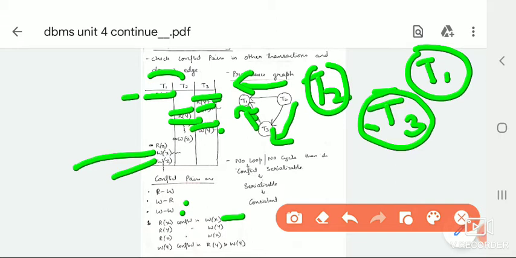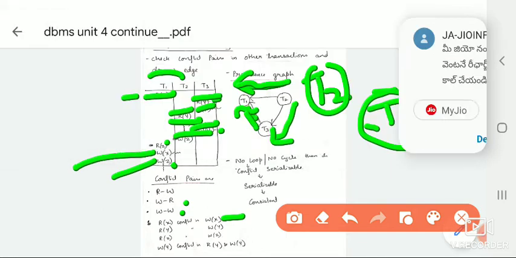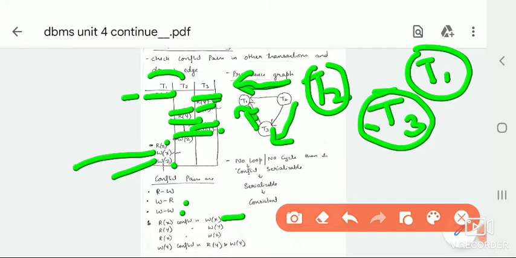Again for W of z, you should check for R of z and W of z, two conflict pairs. So R of z is there, W of z is also there. So from where is that? T2 to T1. T2 to T1 is already drawn. So you'll just ignore this. And after this we are left with only T1 transaction. For this, to compare with other transactions, we don't have any set of operation. So here we are going to stop.